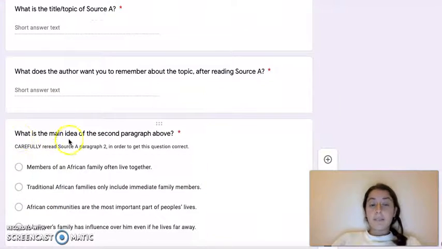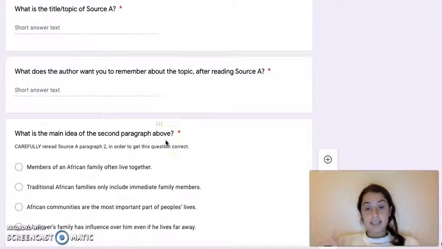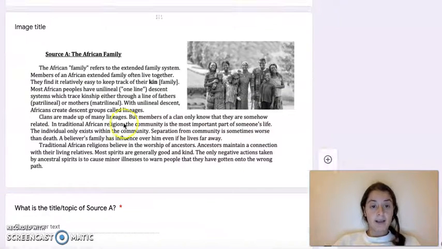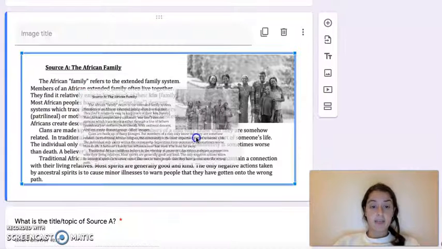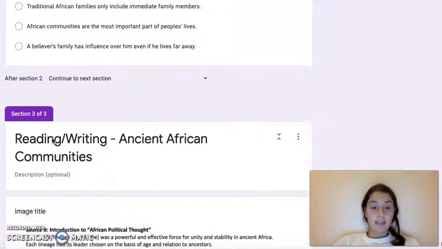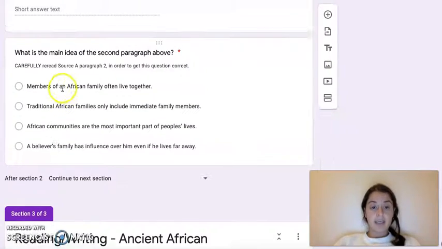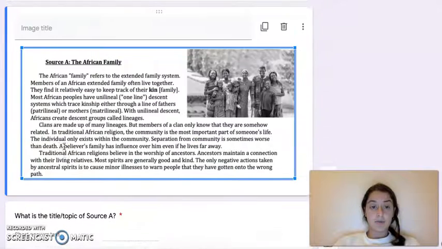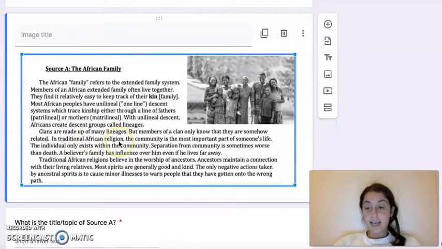Then it asks, what is the main idea of the second paragraph above? It actually gives us a little hint here because it says second paragraph. So I need to go back and count my paragraphs, 1, 2, 3. I know the paragraph I should be thinking about is this paragraph on clans. So when I look at the answer choices, I'm thinking about which of these 4 answer choices best connects to the second paragraph about clans. I would even reread it to myself.